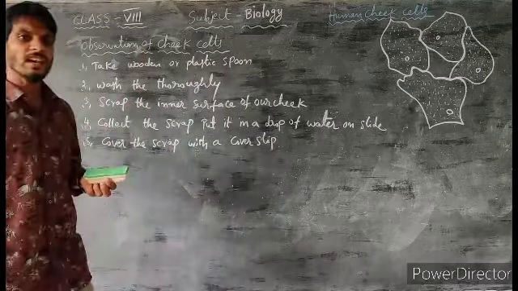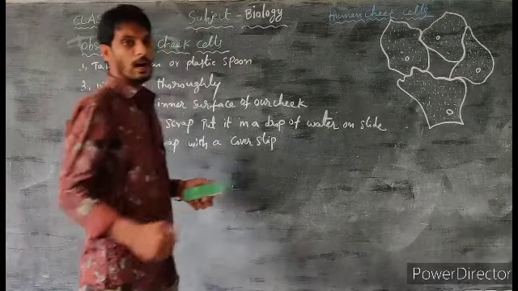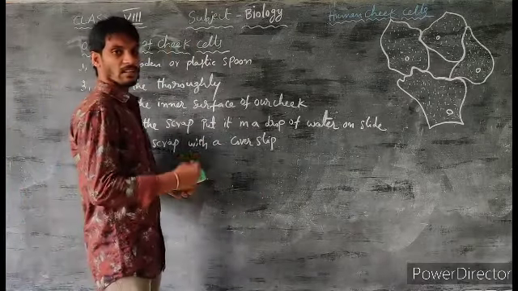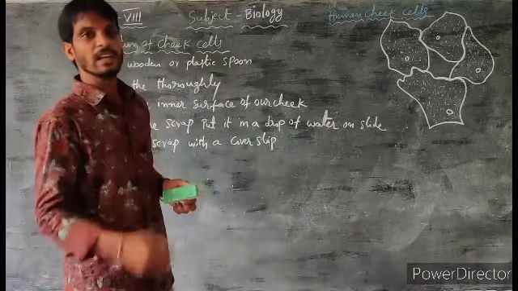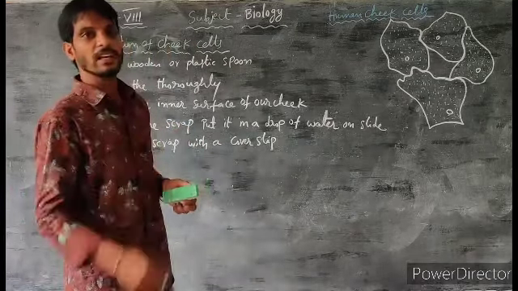While conducting this activity, we have to take some precautions. First, don't scrape the inner surface too hard. It may lead to injuries. And second, wash the spoon thoroughly with water. That is about observation of cheek cells.